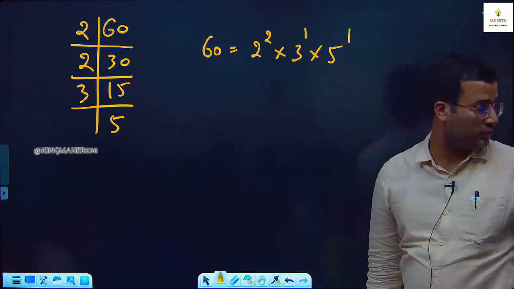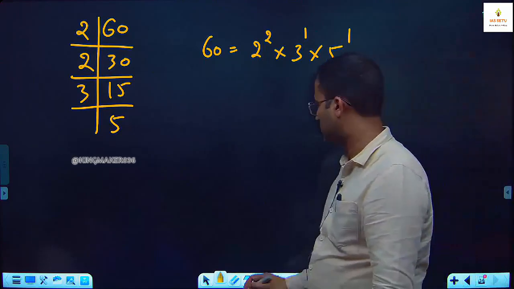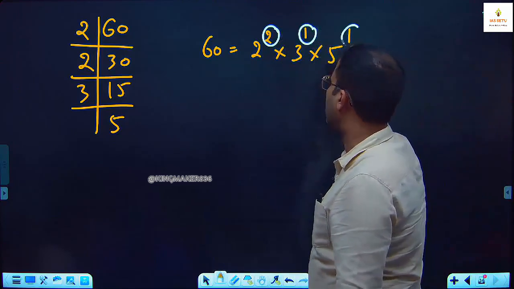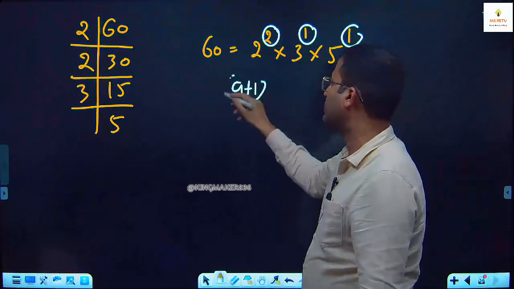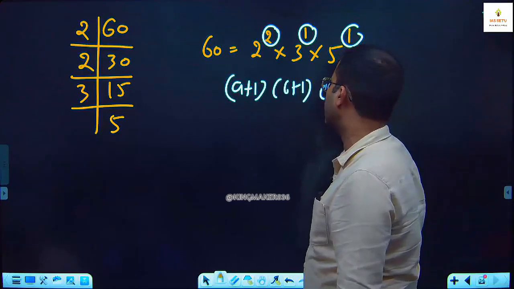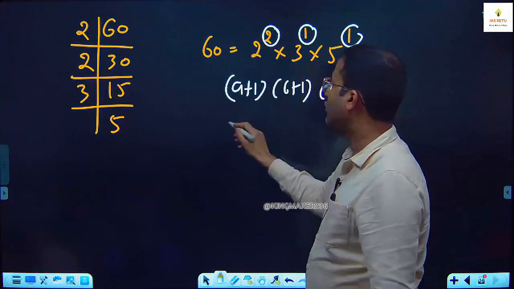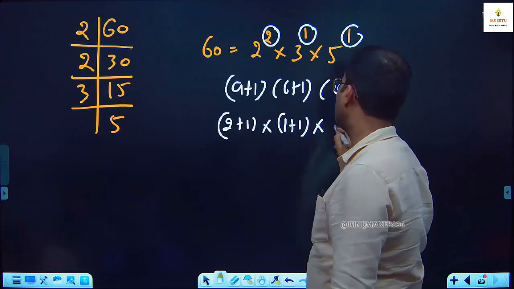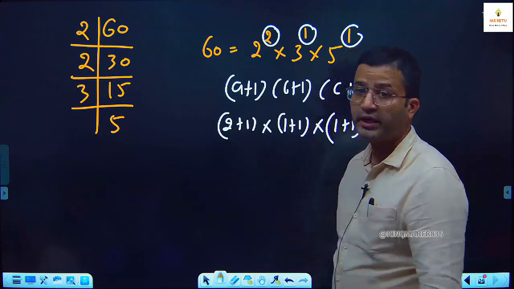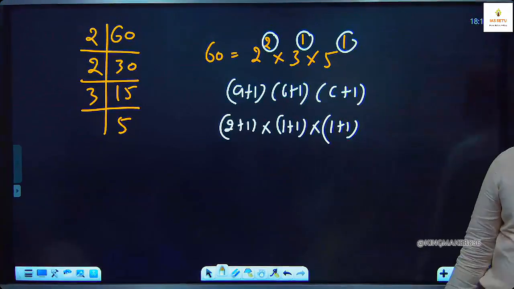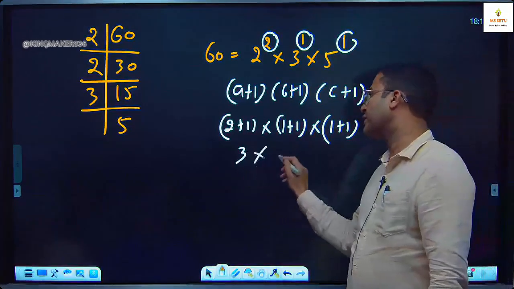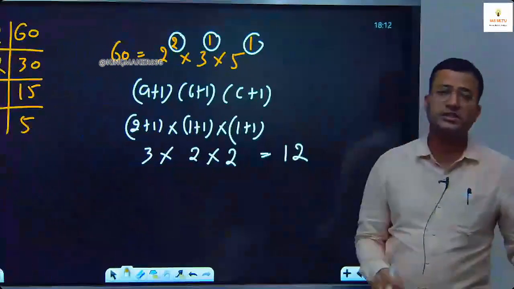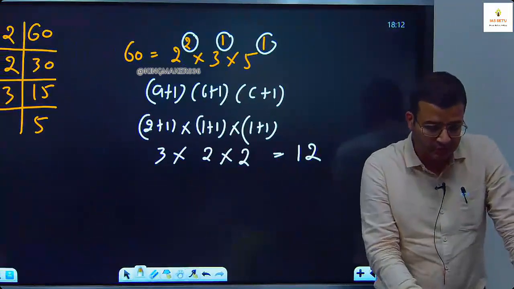Zoom out the border a bit more. So here this power will help you. Our formula is a plus 1 into b plus 1 into c plus 1 and so on. So it is 2 plus 1 into 1 plus 1 into 1 plus 1. In this power you have to add 1, 1 and multiply. This is 3 into 2 into 2. This is 6 into 2, 12. 60 has 12 factors.